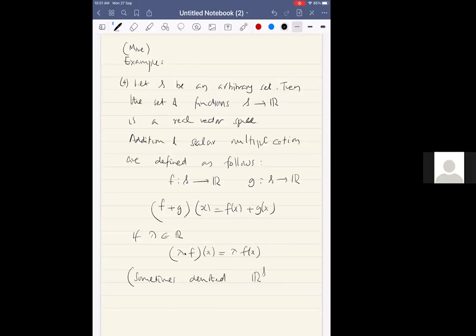R raised to S. What's the domain of this function? Is that the whole real number line? Just read what I have written. Who was asking the question? Sorry, was that Vijayan? Yes. What's the domain? So just read what I have written.